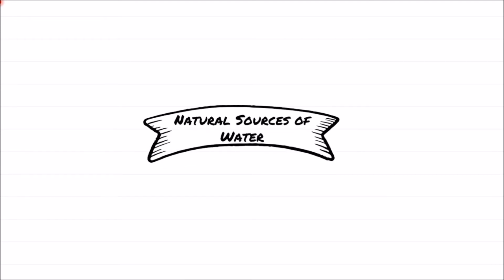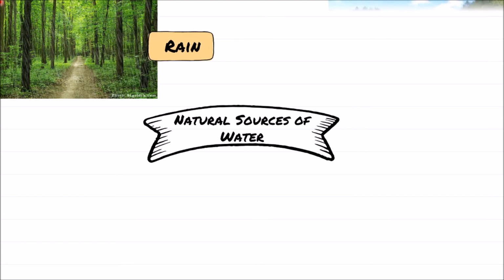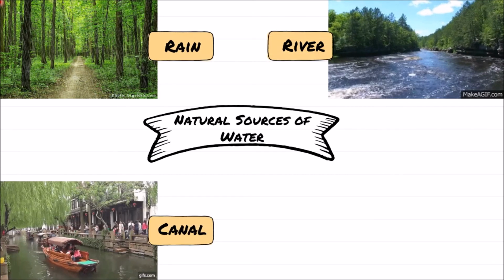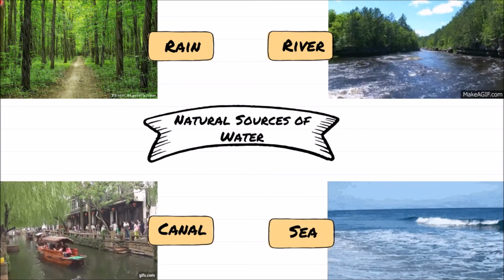From the book we have just learned that there are two types of sources of water. Number one, natural sources of water. Those sources which are made by nature are natural sources of water. The examples of natural sources of water are rain, river, canal, and sea.